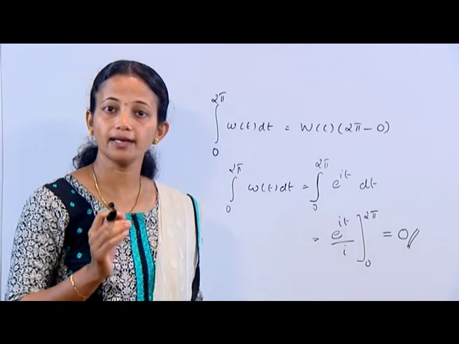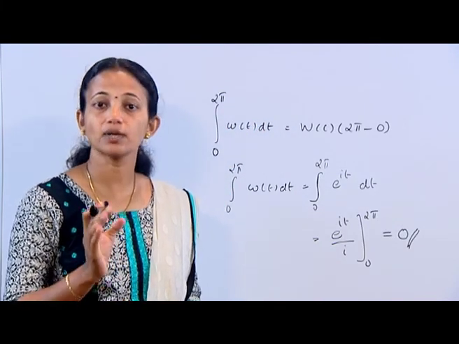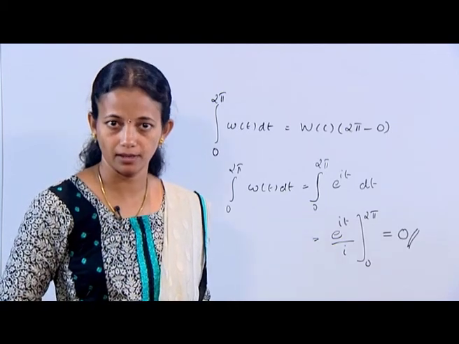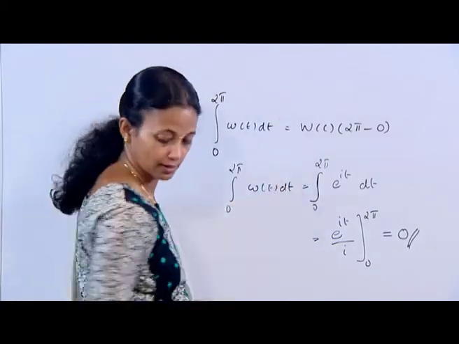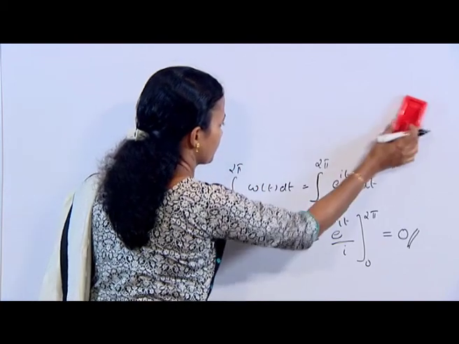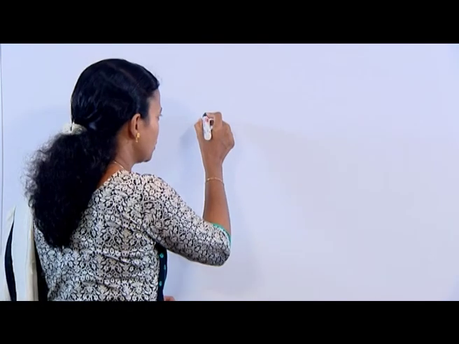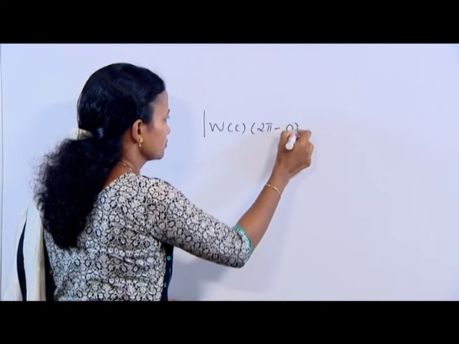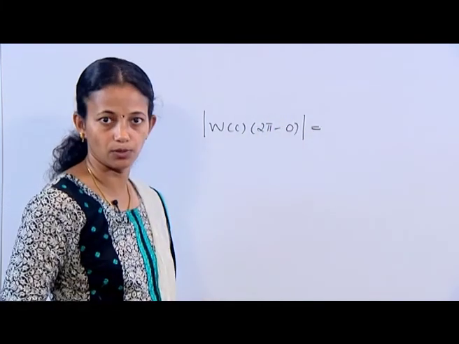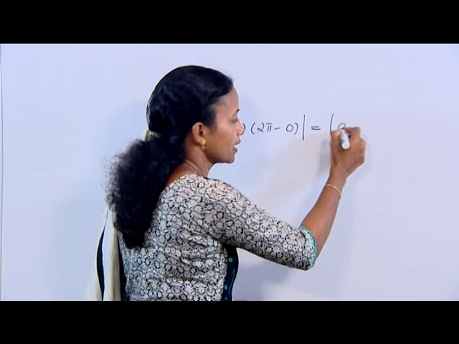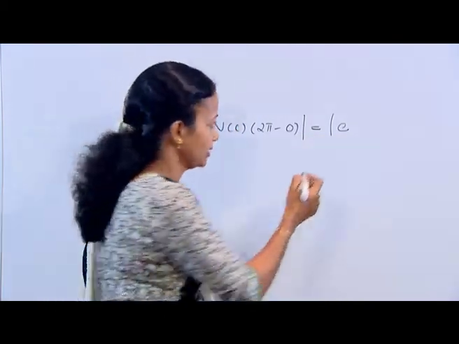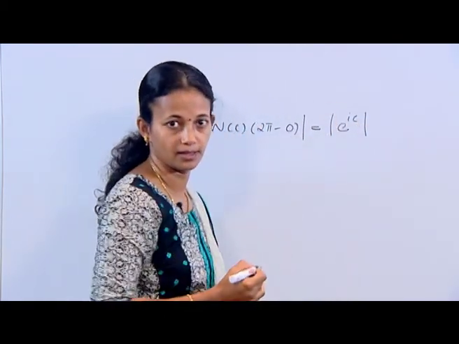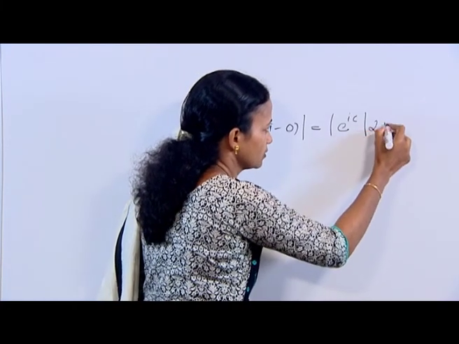But for any number c such that 0 less than c less than 2 pi, we have the modulus of W of c into 2 pi minus 0, which is the modulus of e raised to i c into 2 pi.